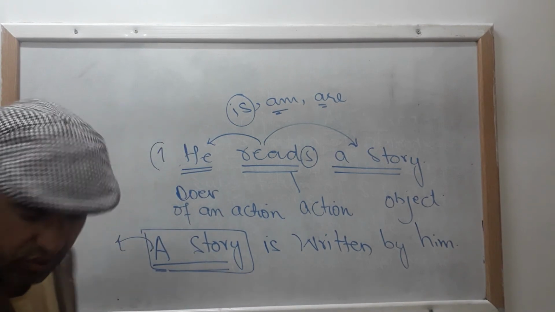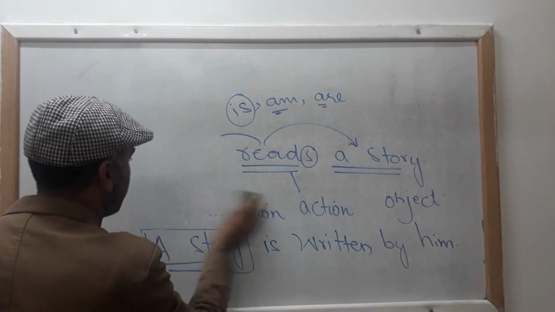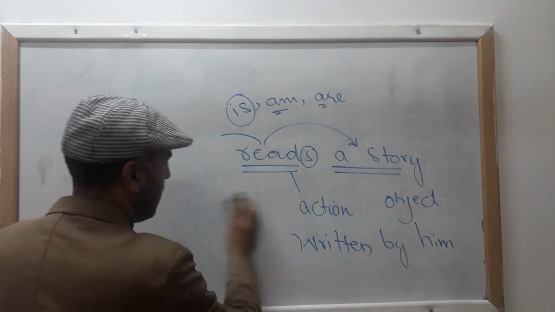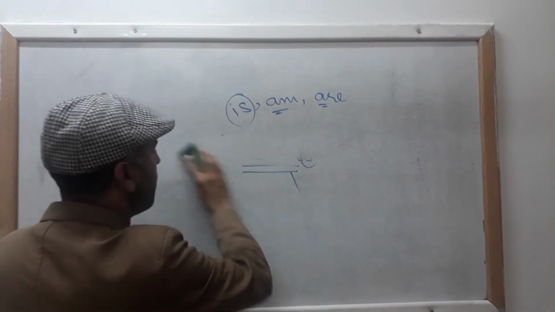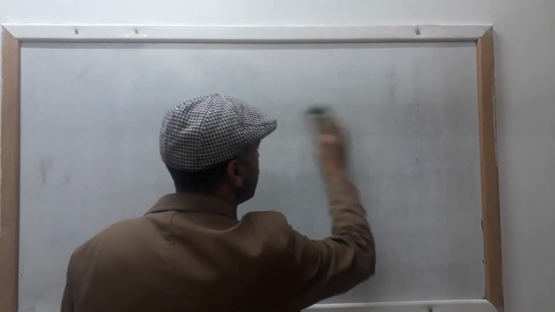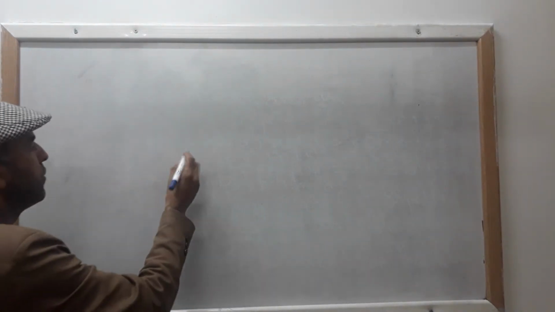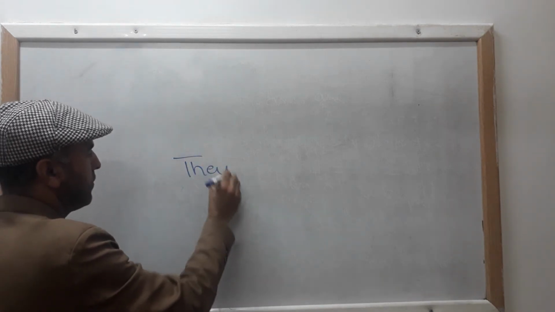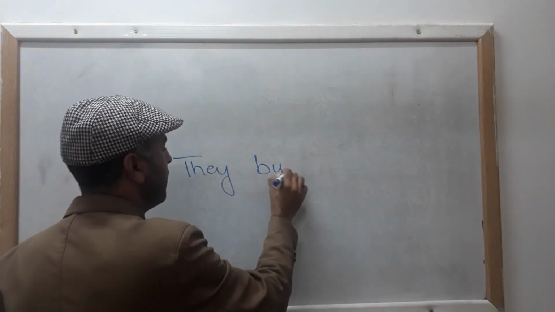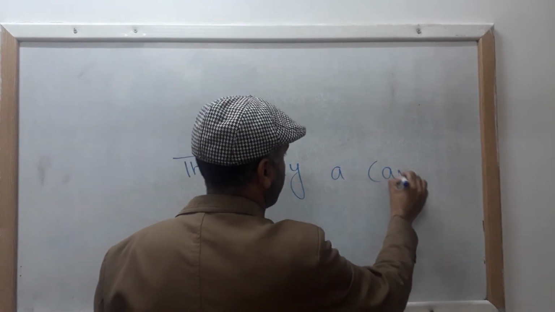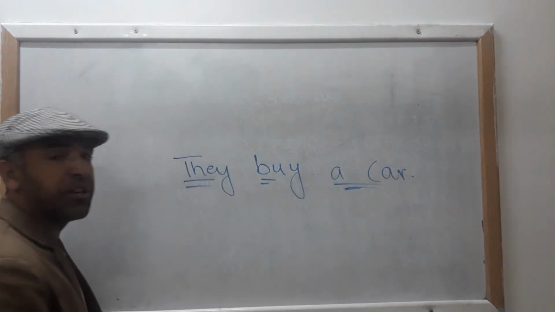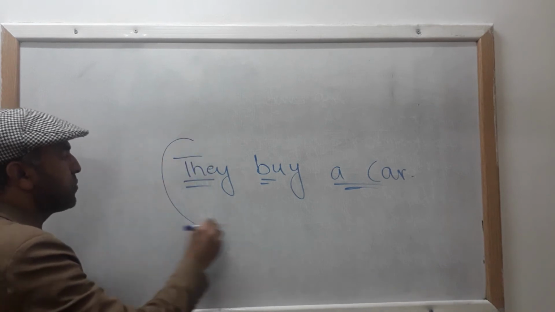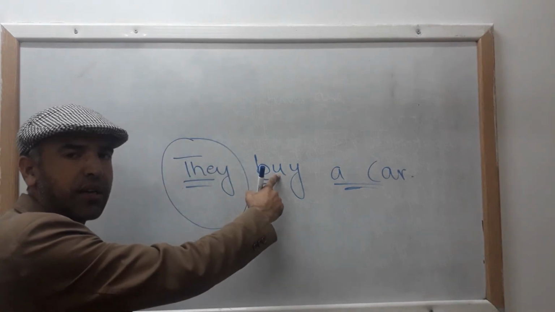Clear? So let me give you some more examples to clarify the concept. I hope that it would be of greater assistance to you in understanding what we do when we change an active sentence into passive voice. Now, they buy a car. Now look, subject, verb, object. Now keep it in mind, as I told you earlier, that when your subject is plural, your verb doesn't take any inflection at all.